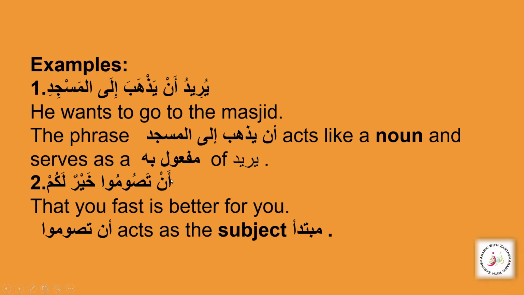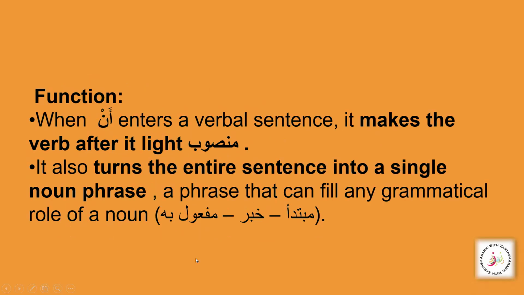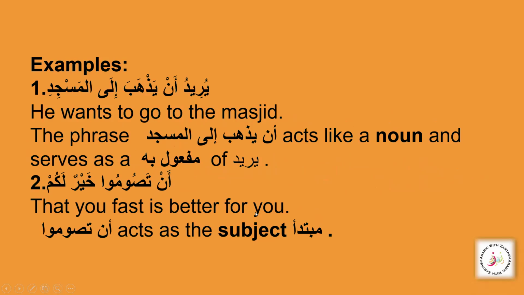Now this whole phrase an plus your jumla fi'liyya is acting like a masdar, and here it is your mubtada, because we learned that it can take any grammatical role in your sentence. That you fast is better for you.